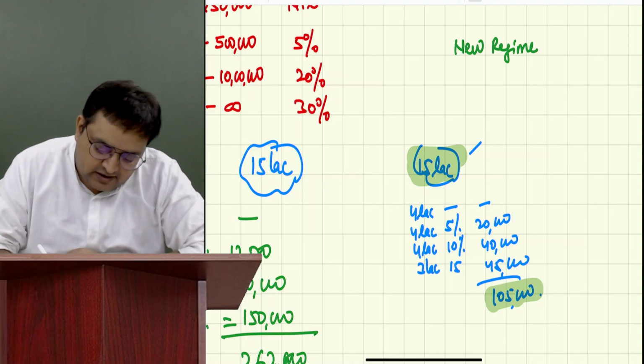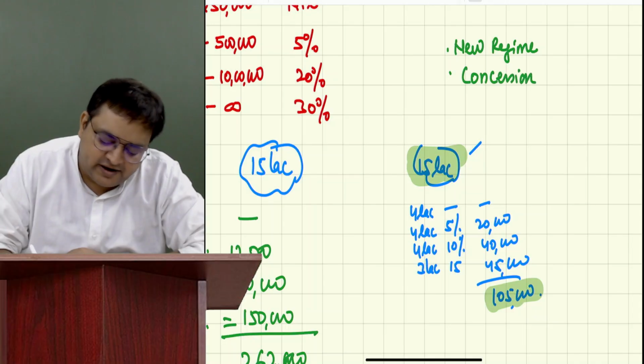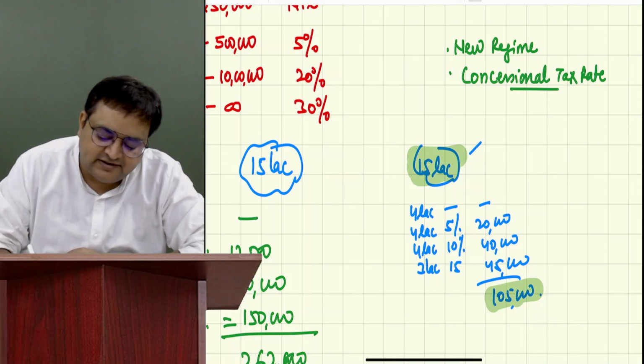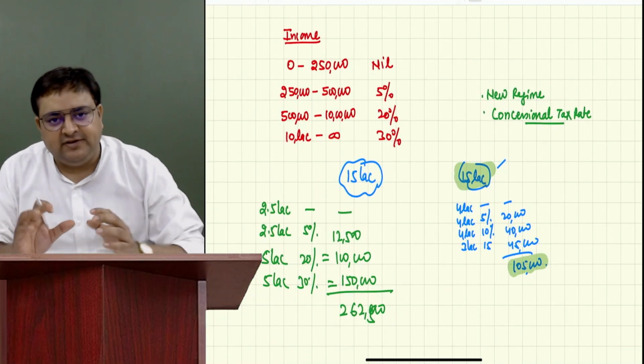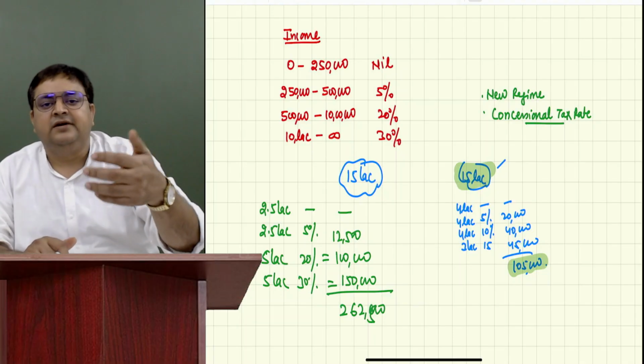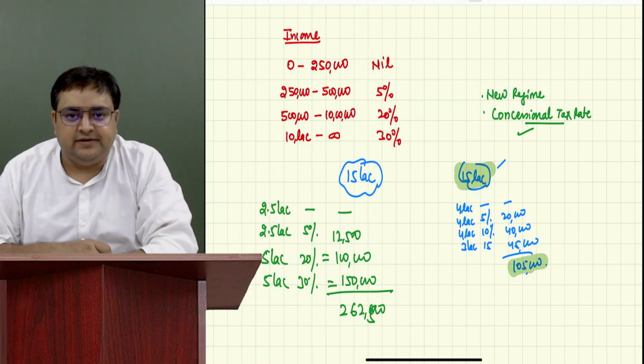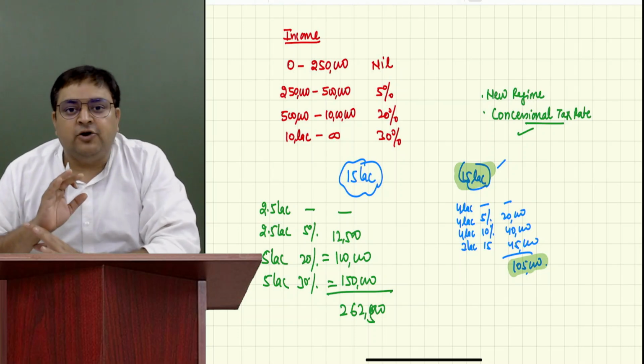In other words, we call it a concessional scheme. Concessional, don't write anything, guys. Concessional tax rate scheme. It's a concessional tax rate. Everybody's okay with this word because it's a concessional tax. We are giving you a concessional tax rate system. So that is the reason they are calling it concessional tax rate. So they are giving an option.